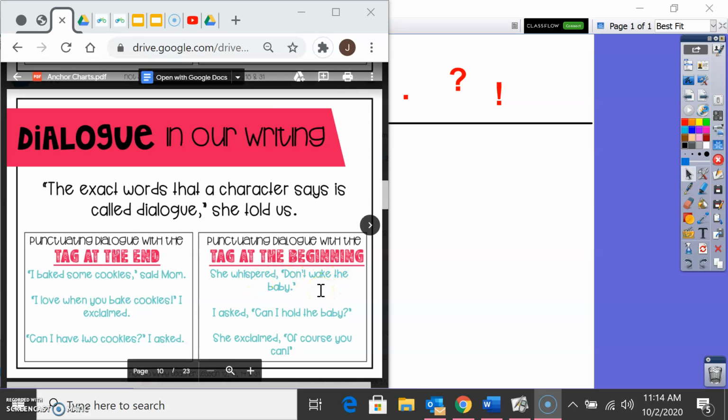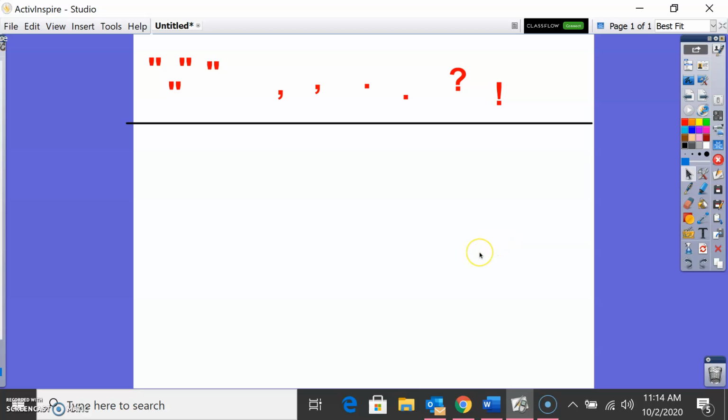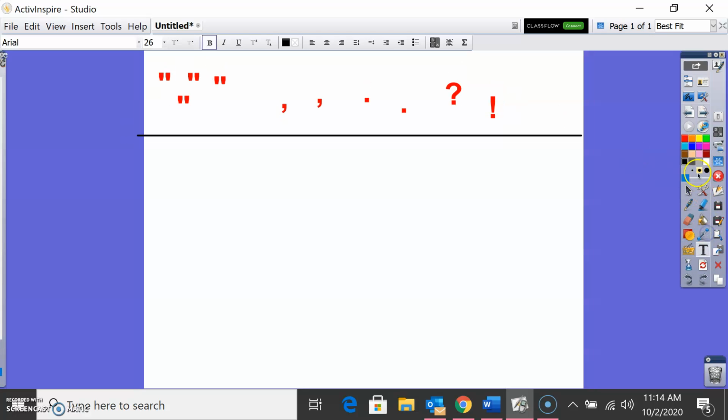So I want you to watch as I write some of these sentences, and I want you to pay close attention to where my punctuation is at. Okay, so to begin with, these two little marks are called quotation marks, and in each sentence you will have two sets of those. This is a comma, these are periods, this is a question mark, and an exclamation point. Okay, so I want you to watch as I write some of these sentences.